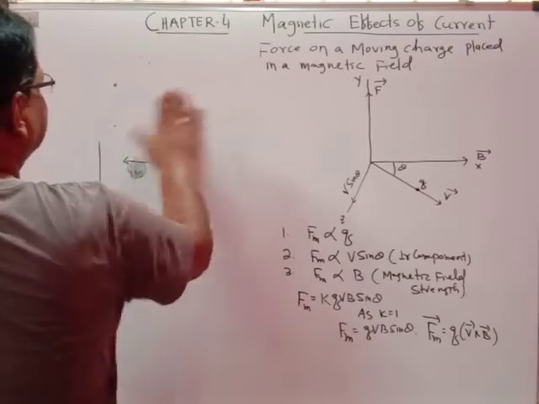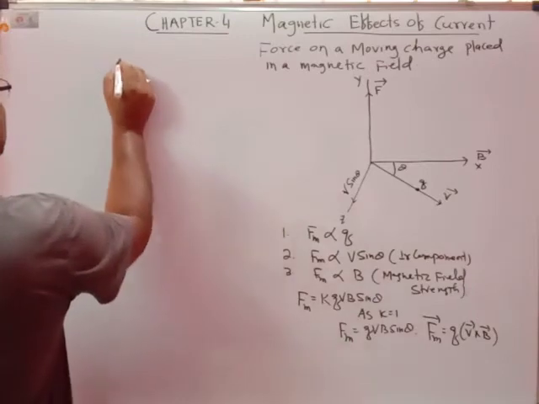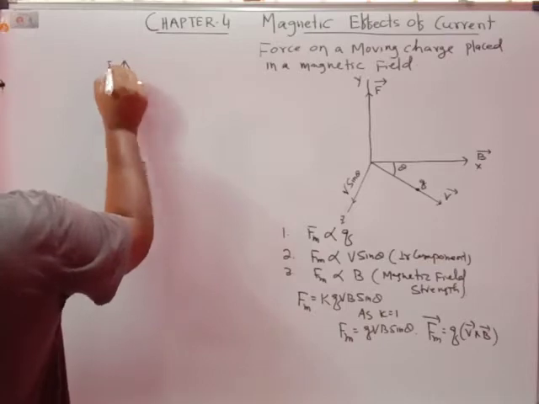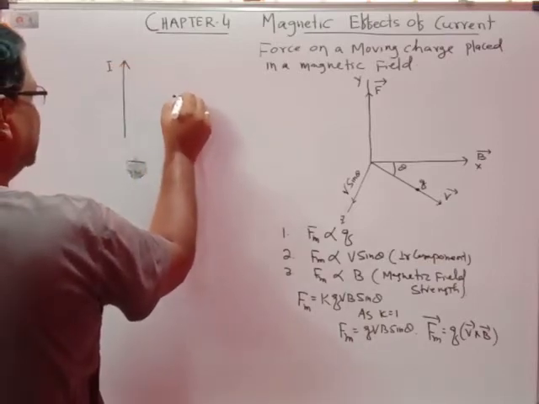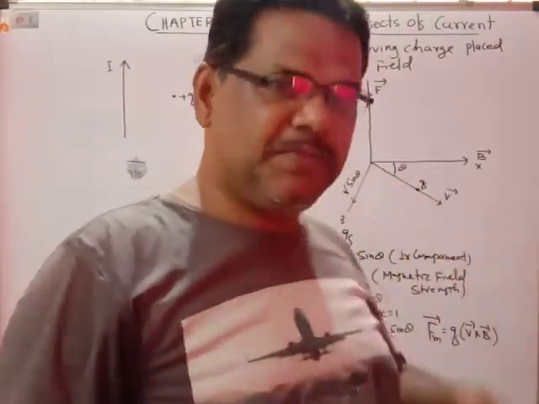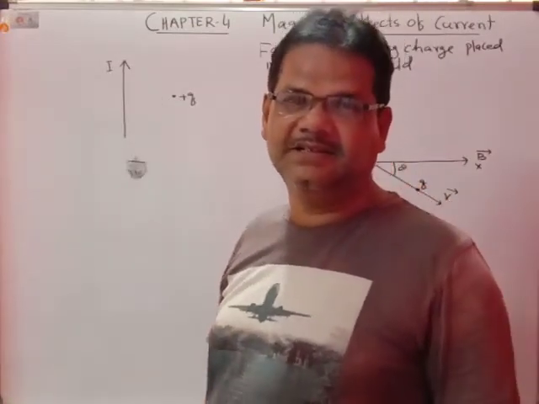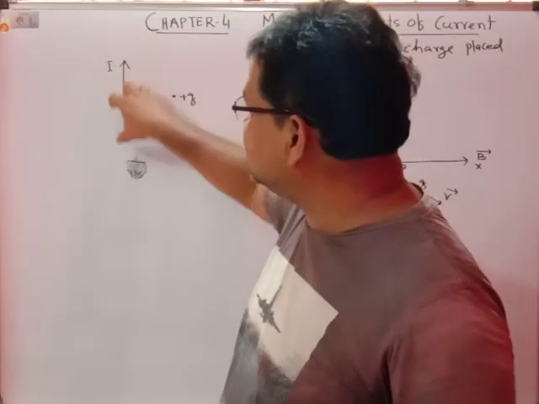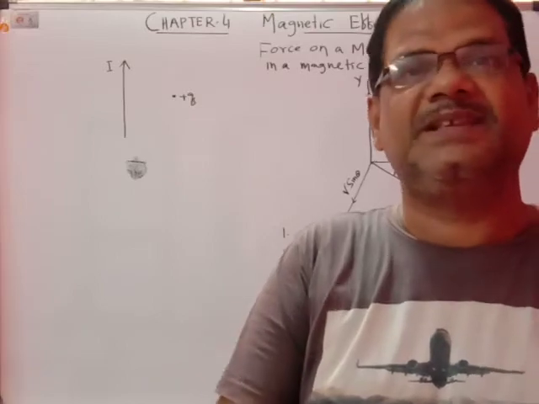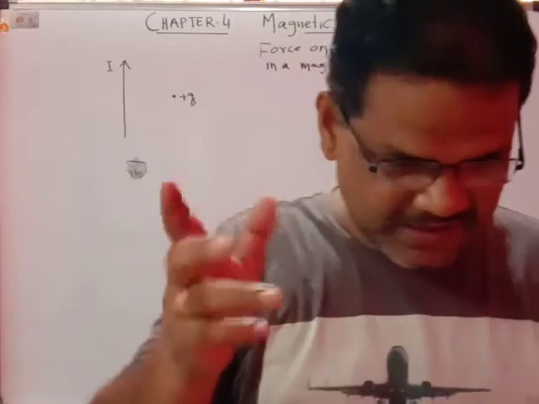Suppose a current carrying conductor, the current I is flowing through this conductor, and if you keep a charge here, that is I am keeping the plus Q charge, what happens to that plus Q charge? You must be expecting that plus Q charge will be attracted towards the current carrying conductor. No. In the volume of this conductor, the total number of positive charges and total number of negative charges will be the same, and a current carrying conductor is not a charged one.